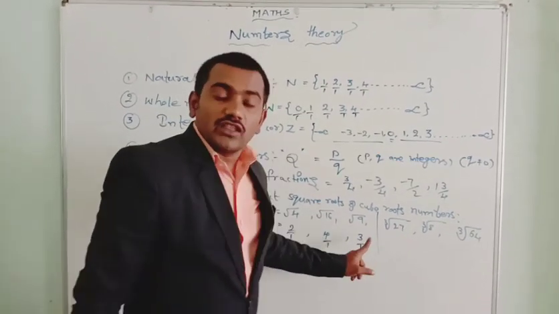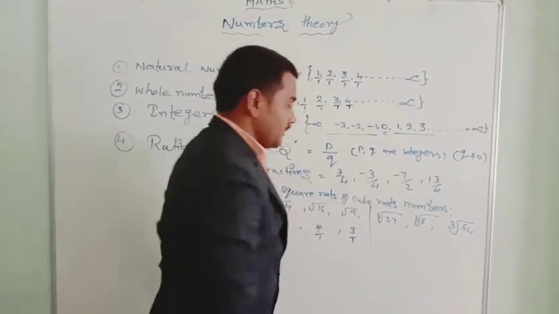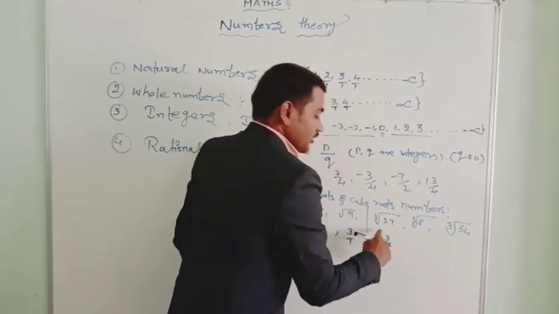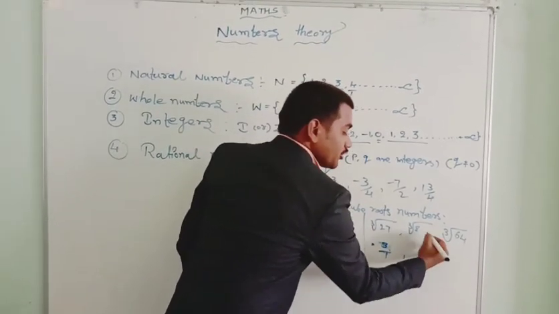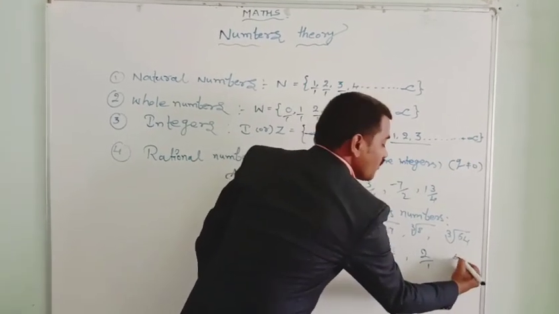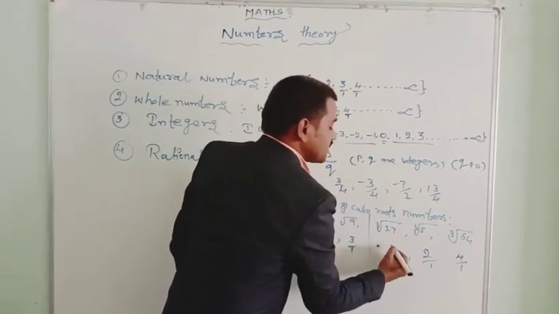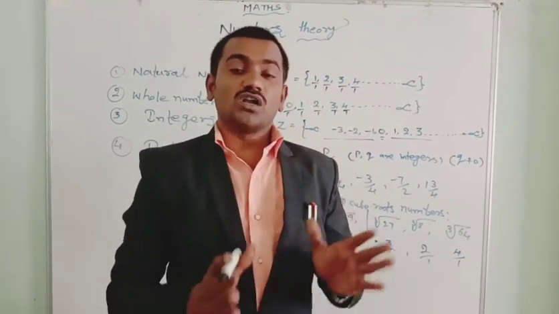These are in the form of p by q, hence they are rational numbers. Here also, the cube root of 27 is 3 by 1, the cube root of 8 is 2 by 1, and the cube root of 64 is 4 by 1. As these are in the form of p by q, they are called rational numbers.